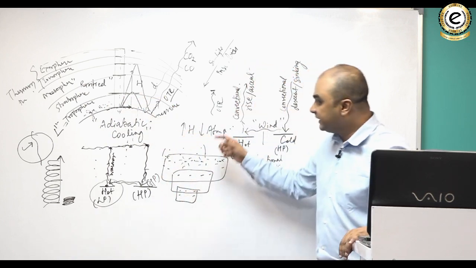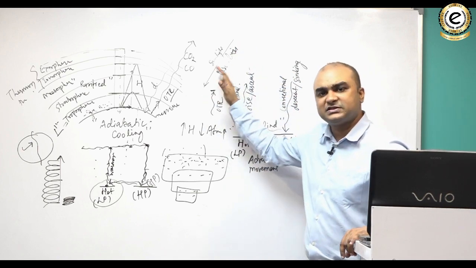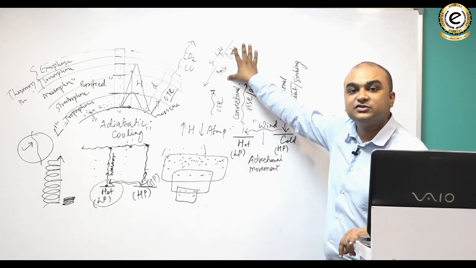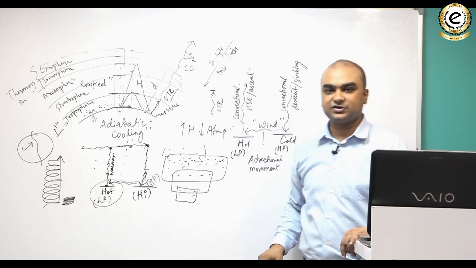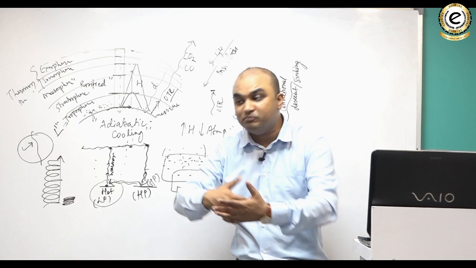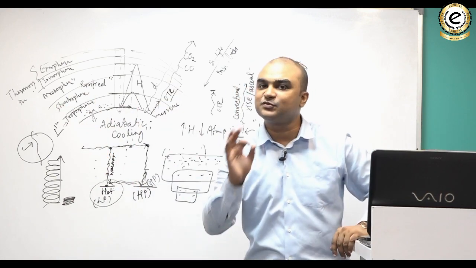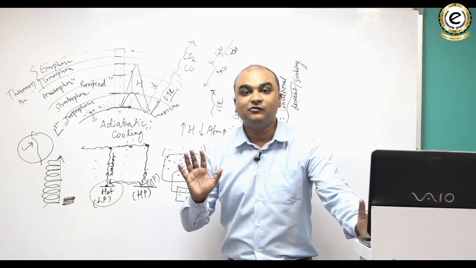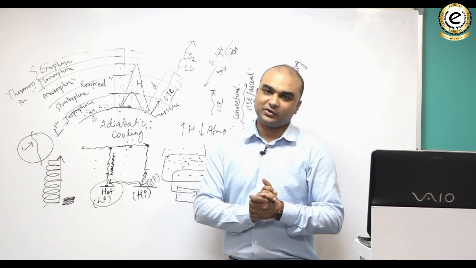Why? Because the greenhouse gases are almost transparent to the incoming solar radiation or the insolation, but they are opaque, or they trap the outgoing terrestrial radiation. जब ग्रीन हाउस गैसेस का कॉन्सेंट्रेशन बढ़ जाता है लोअर एटमॉस्फेयर में, तो एटमॉस्फेयर बहुत गर्म होने लगता है. That is what is known as global warming and the climate change that we are talking about.